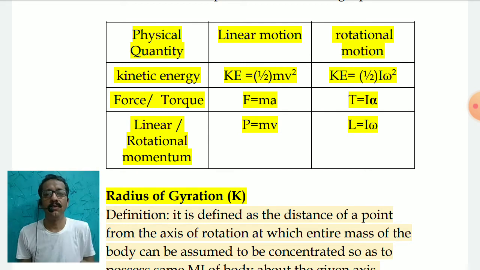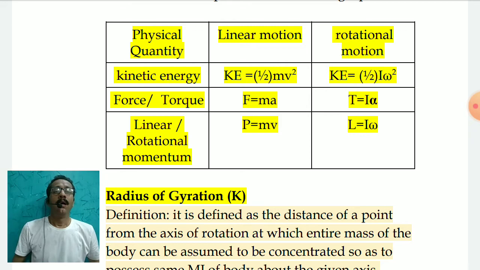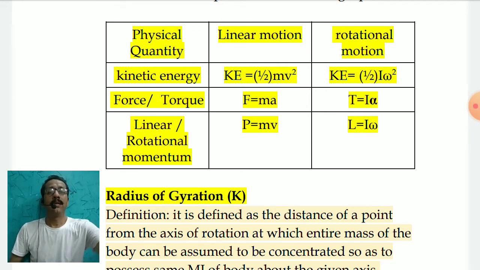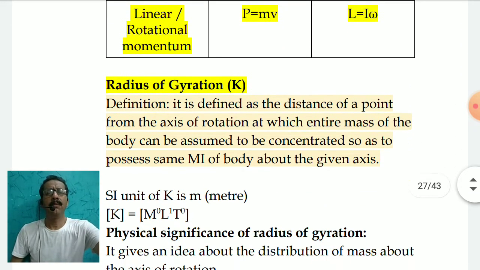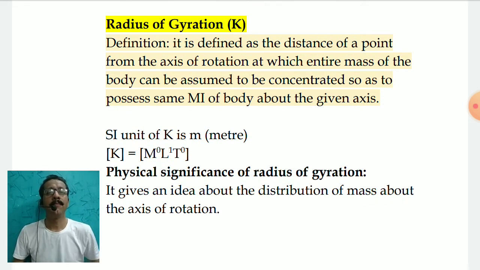Now hereafter we will speak about the radius of gyration of an object. What is meant by radius of gyration? We are actually going to define it. The definition says that radius of gyration is defined as the distance of a point from the axis of rotation at which the entire mass of the body can be assumed to be concentrated so as to possess the same moment of inertia of the body about a given axis.